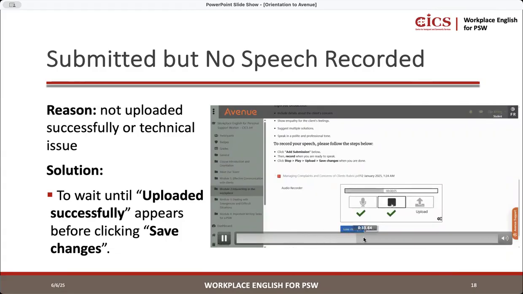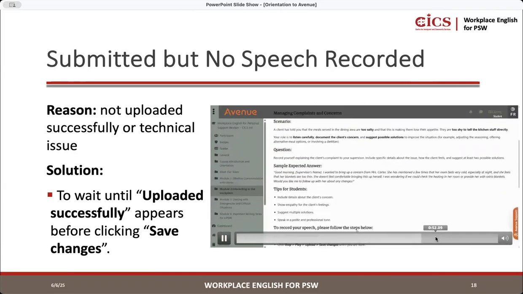You press upload, right? But let's say you didn't wait for it to say uploaded successfully and you just press save changes. You need to wait till it says uploaded successfully. After you see these 3 green check marks and it shows you uploaded successfully, then you can press save changes. So always make sure you do all 3, okay?